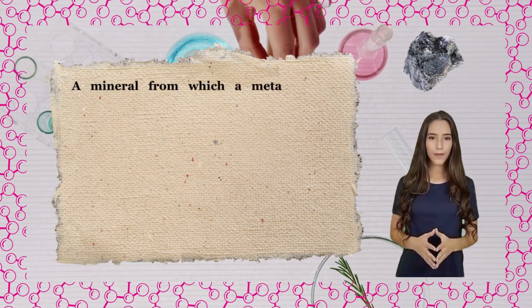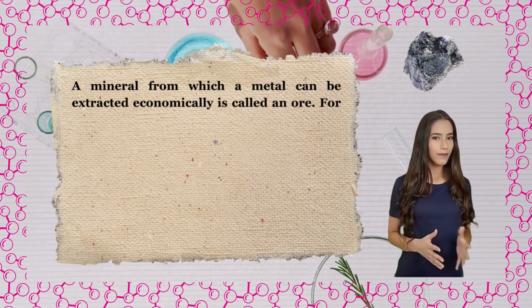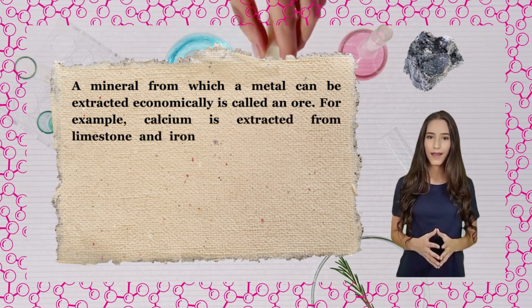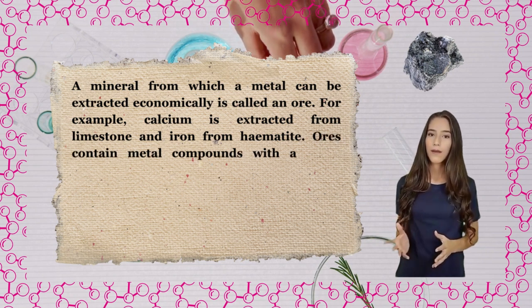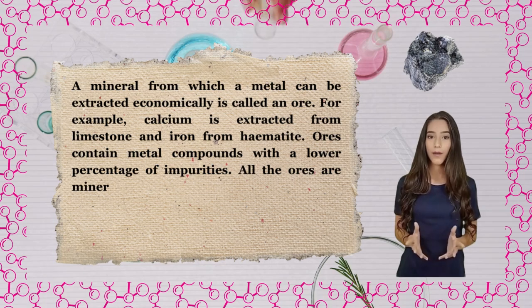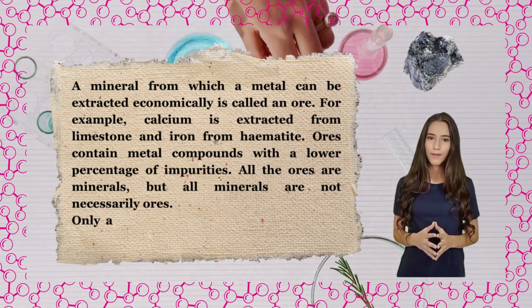A mineral from which a metal can be extracted economically is called an ore. For example, calcium is extracted from limestone and iron from hematite. Ores contain metal compounds with a lower percentage of impurities. All the ores are minerals, but all minerals are not necessarily ores.